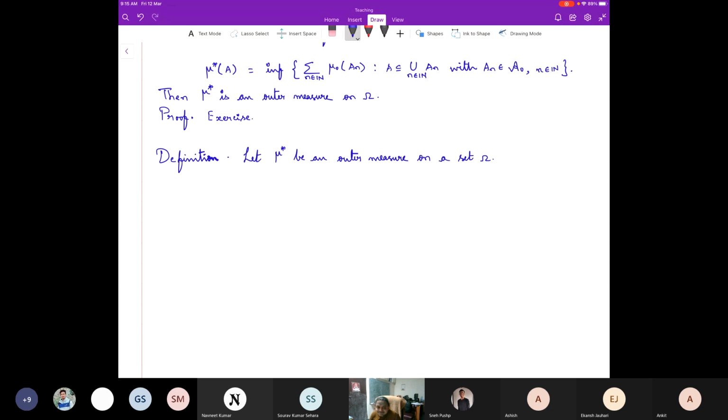We said that a set E subset of omega or R is Lebesgue measurable if for every A subset of R, m star of A is the same as m star of A intersection with E plus m star of A intersection with E complement.